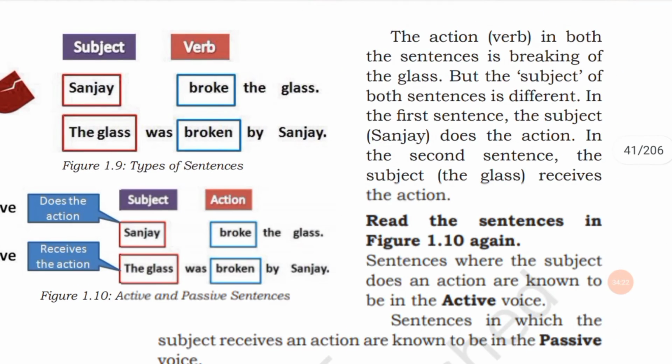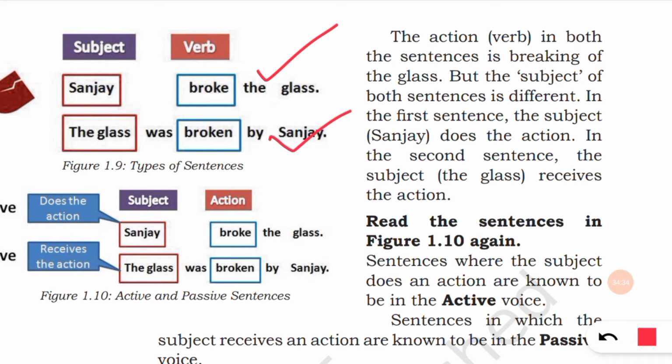The action in both sentences is the breaking of the glass, but the subject of the two sentences is different. In the first sentence the subject does the action, and in the second sentence the subject is receiving the action.